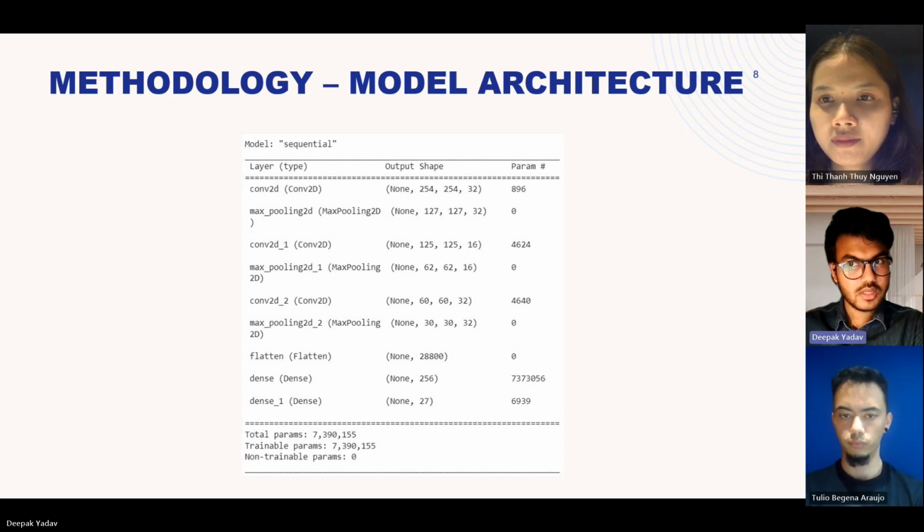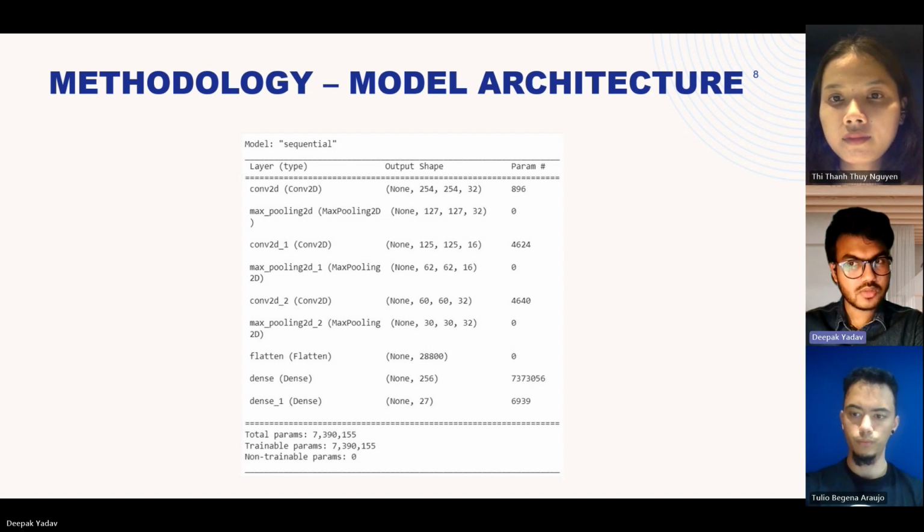After that, we are again using a layer 2 of 16 filters, size 3x3, and the same goes with the same pooling of 2x2, that is the default pooling size. Then we will get a 62x62 image. And for the third layer, we are using again 32 dimension filters, with the same pooling of 2x2, and at last we will be getting images of 30x30.